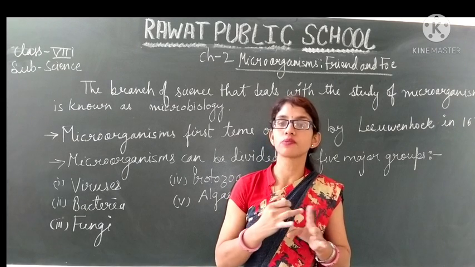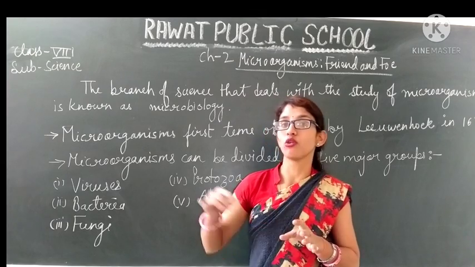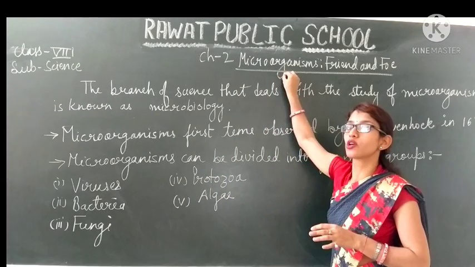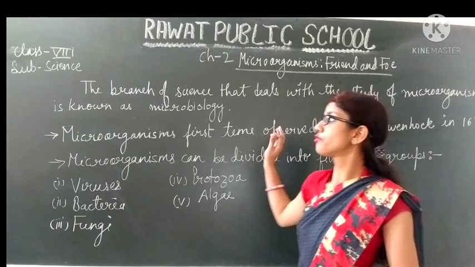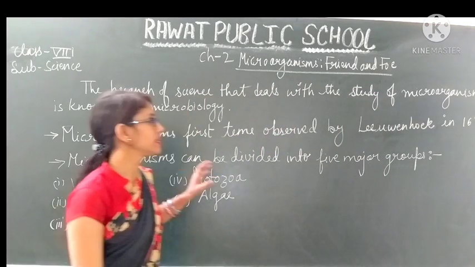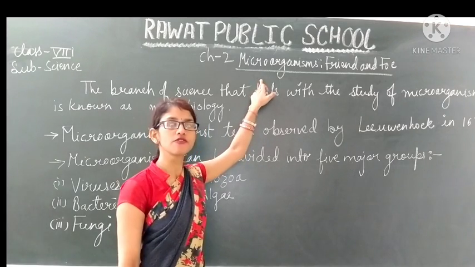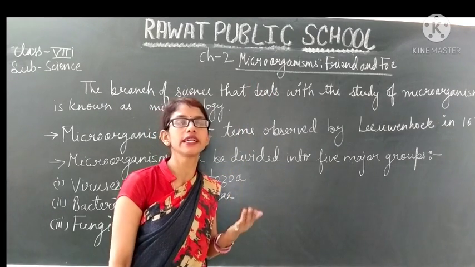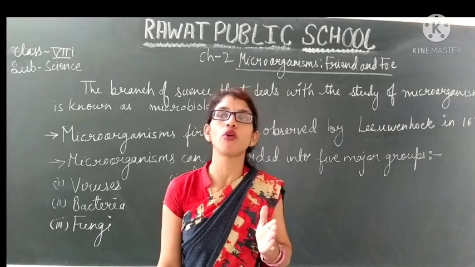Like the corona which is spreading right now, that pandemic is also caused by a microorganism, that is, by a virus. Okay students, first of all, what is the study of microorganisms called? We cannot see them with naked eyes, so an instrument is needed to see these microorganisms.